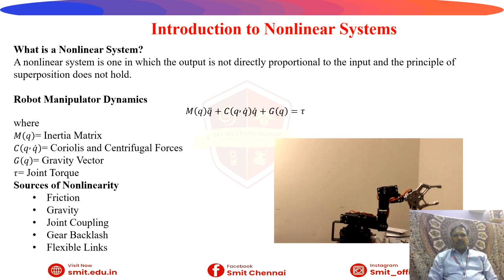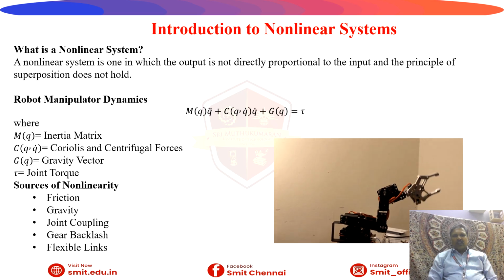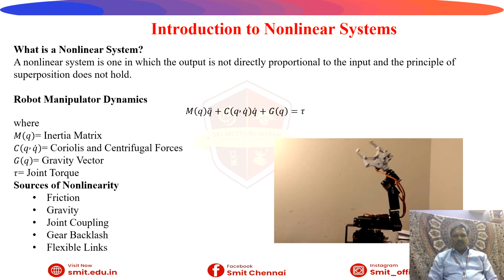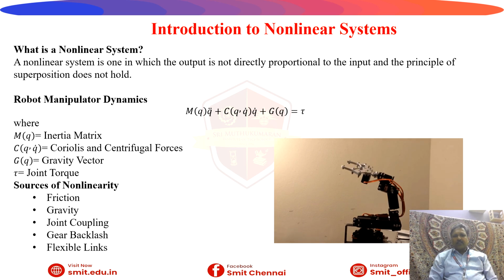Now, what is a nonlinear system? That is the introduction to nonlinear systems. We are going to see what it means. A nonlinear system is one in which the output is not directly proportional to the input and the principle of superposition does not hold. So one thing we have to easily understand is that the output is not directly proportional to the input. That is important. Not directly proportional. This is non-linear.